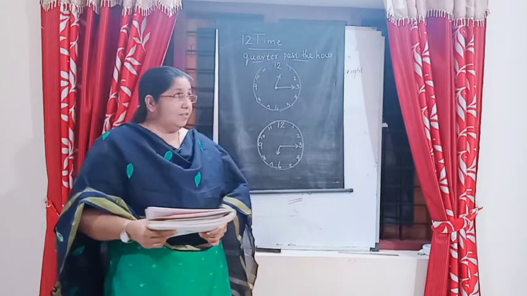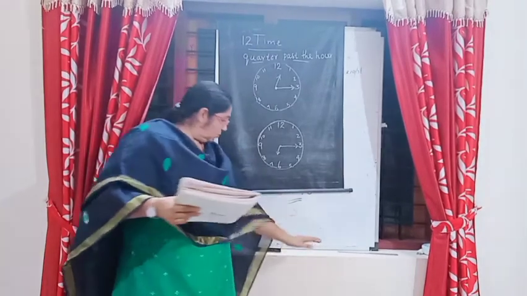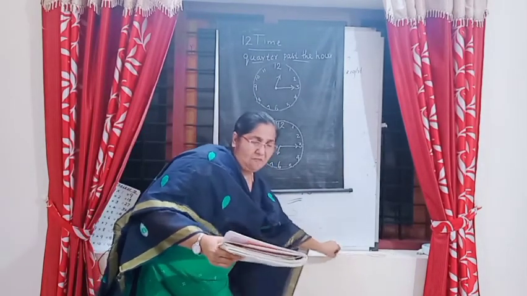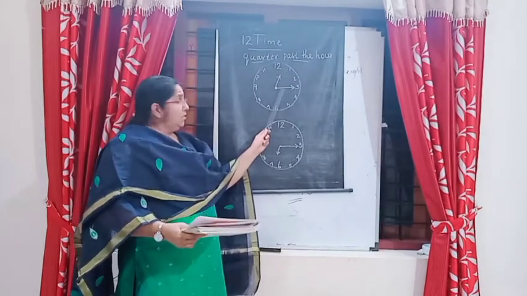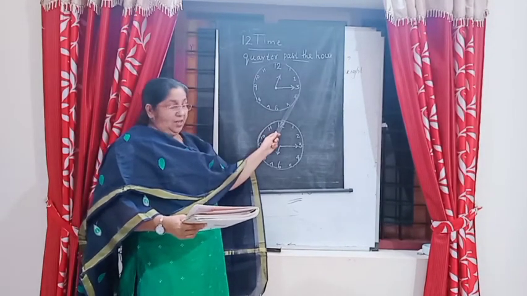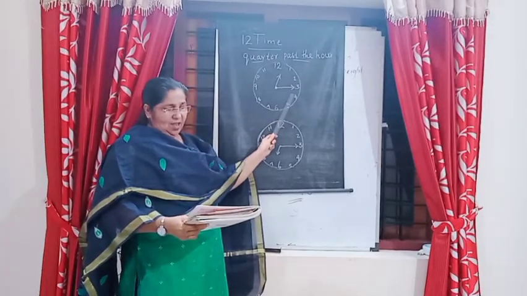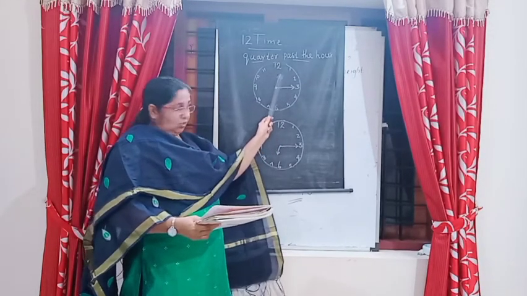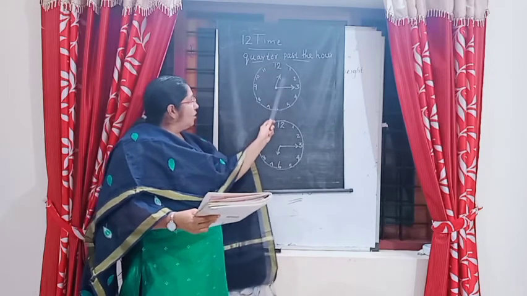Now let us start the next one, quarter past the hour. Look at the clock. The minute hand of the clock is at 3. It has crossed a quarter of the way around the clock.